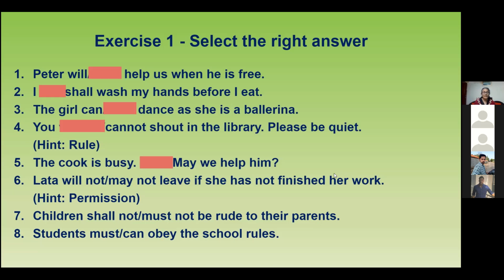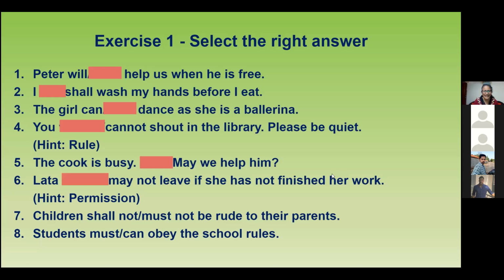I think the letter... Lata may not leave if she has not finished her work. Very good. Okay, Lata may not leave if she has not finished. Lata. Lata. Yes. Lata.